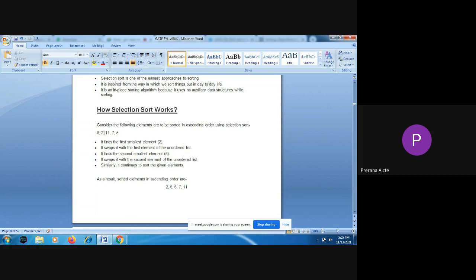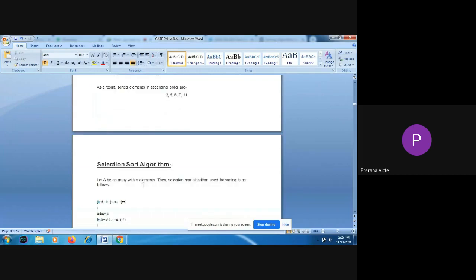If you take this example of 5 elements, the smallest element is 2. So first it will put that 2 as the first element in the sorting order. Now for the remaining elements 6, 11, 7, 5, the next minimum element is 5. So it is going to place that 5 as the second element in the sorting order. Now in the left out elements 6, 7, 11, the next is 6. So it places like that.